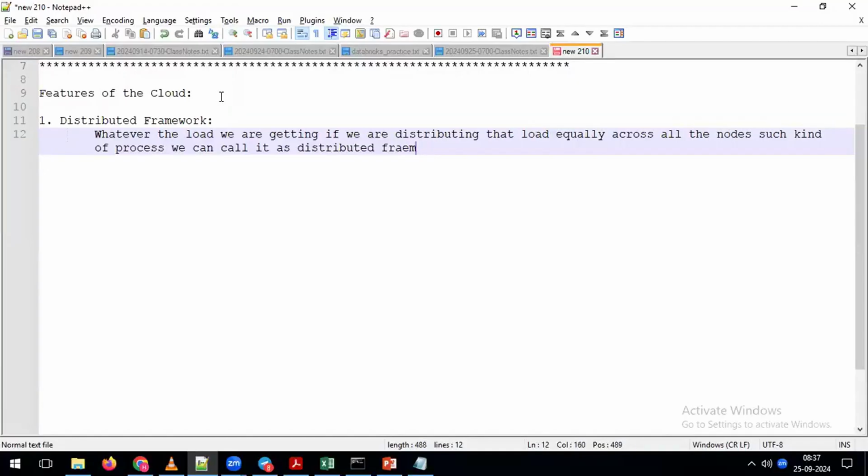A very simple statement. Whatever load of work we are getting, if you are distributing that work equally across all the nodes, such a process we can call nothing but a distributed framework. We'll see one general example.